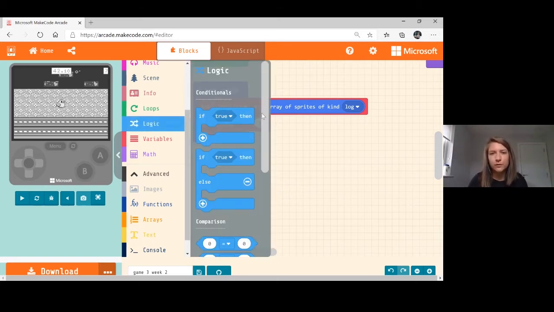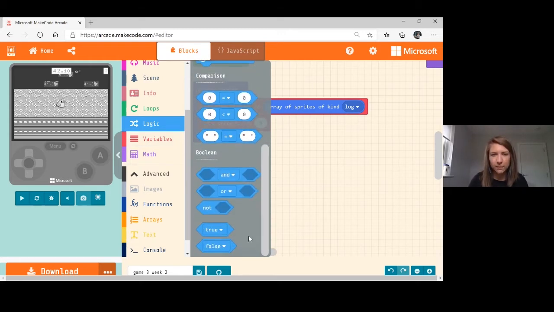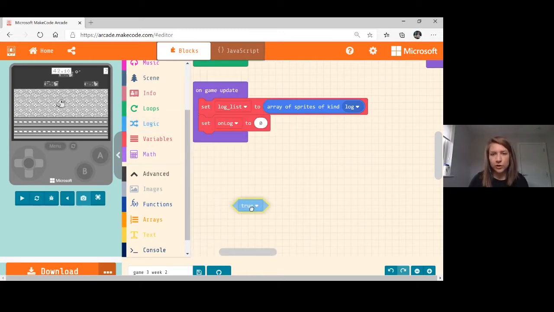Yeah, that makes sense. So I'm going to go into logic, which is where we'll find our booleans and all of those related topics, which you can see there's boolean and there's true. And we're going to grab that. And now I know they're not the same shape, and we talked about this before, but in this instance here, we're actually okay, because from a coding point of view it makes complete sense for us to do this. So we are going to set onLog to, and we're going to make it false, aren't we, Corey? I think at the start. Yeah, because we want to turn it off at the start.